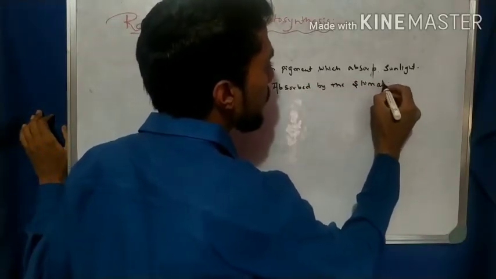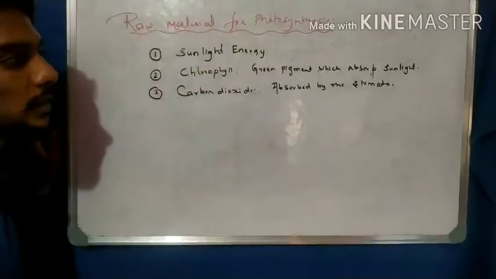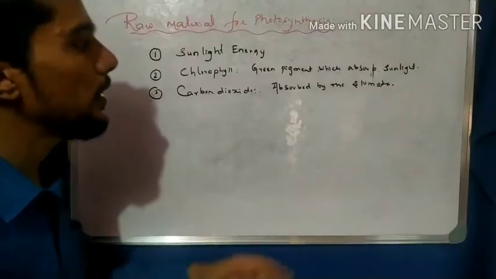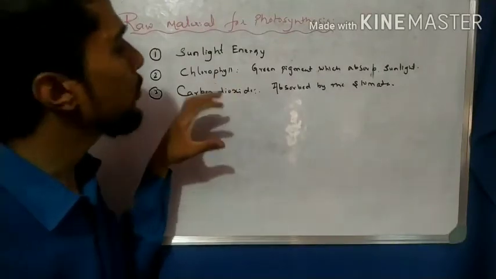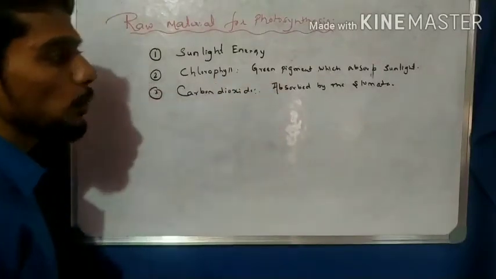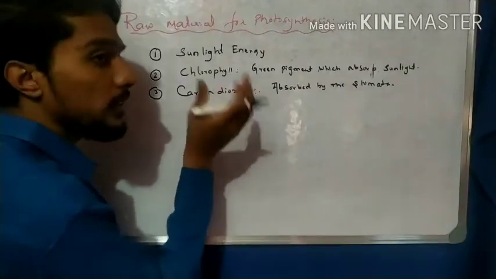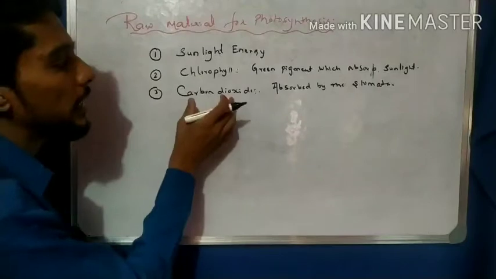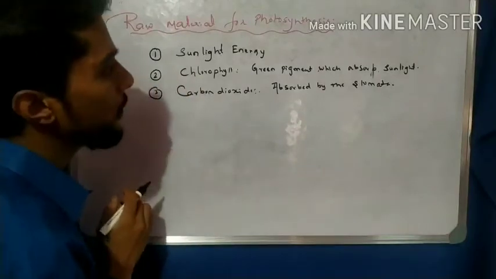Absorbed by the stomata. About stomata, I can discuss: they are small pores present on the leaf. We will take a diagram and discuss it later. Here we absorb the carbon dioxide with the stomata, right? Carbon dioxide is present in the atmosphere. It is an atmospheric gas, not from the soil. It is absorbed from the atmospheric carbon dioxide, right?